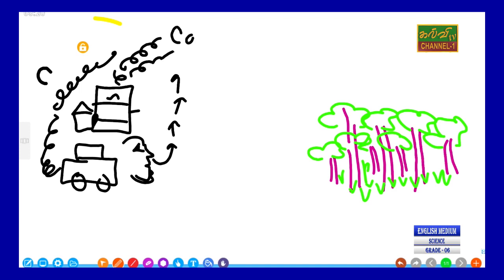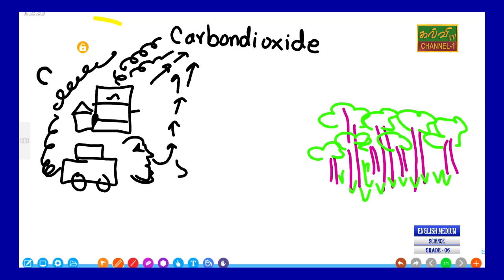So carbon dioxide is released to the environment for various purposes. But the human also needs oxygen.